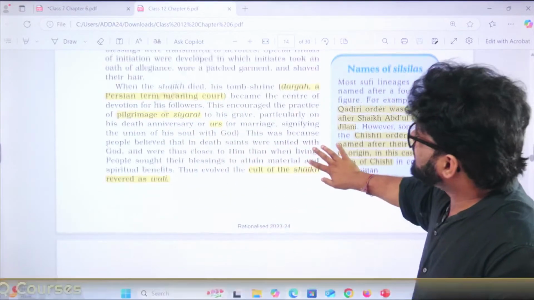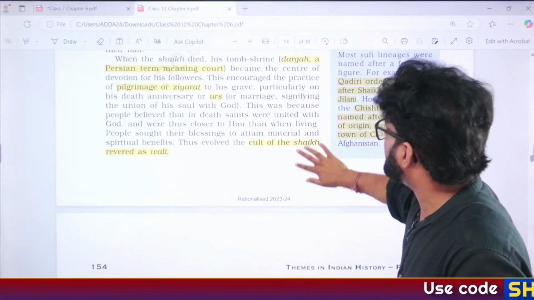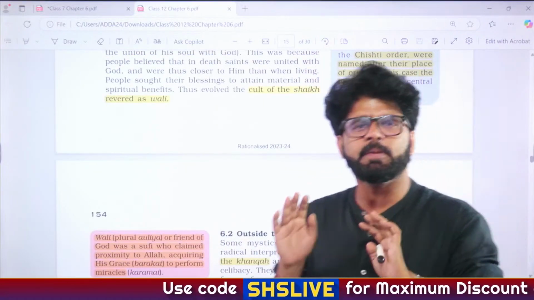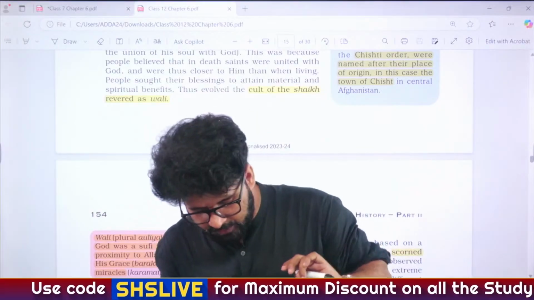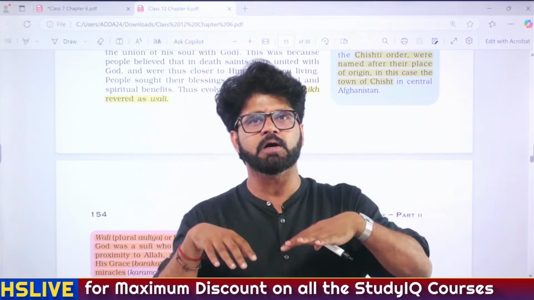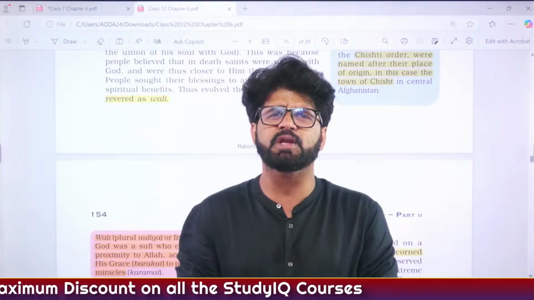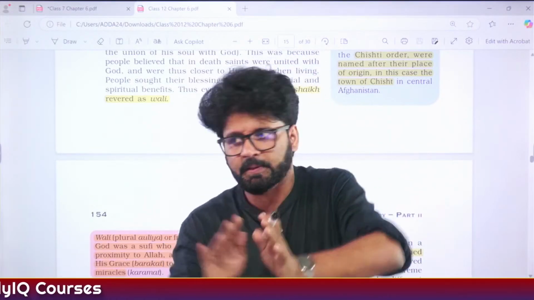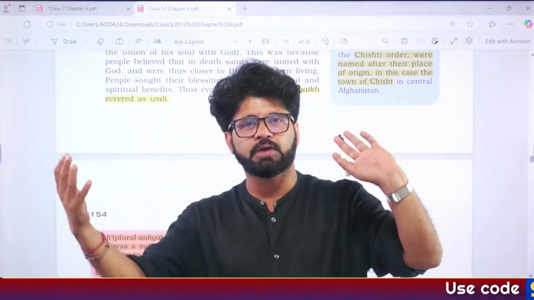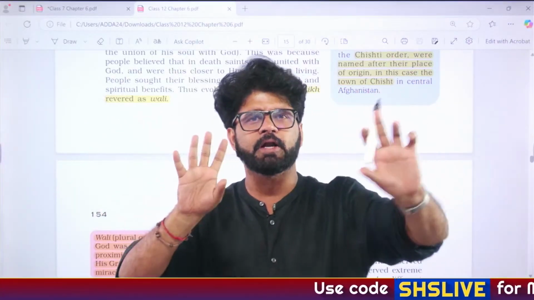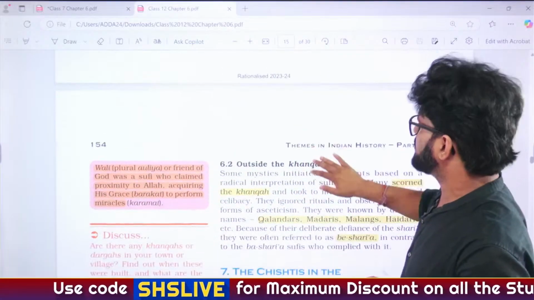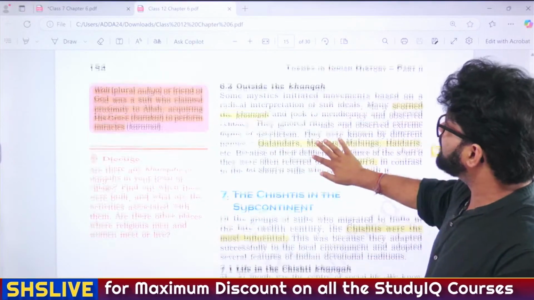Cool, bro. Then Dargah, Ziyarat, cult of the Sheikh. Again, understand one thing. Even here, what will happen? There are people who will abide by the teachings of Sufi saints. But even here, there will be people who are like, dude, what are you saying? Even if I teach very nicely, like Kritika is saying that she loves my teaching, out of 10, if I'm a very good teacher, I will be liked by 7 or 8 people. 2-3 people still will not like me. Similarly, when we are talking about the Sufi sense, it's not like everybody will love them.